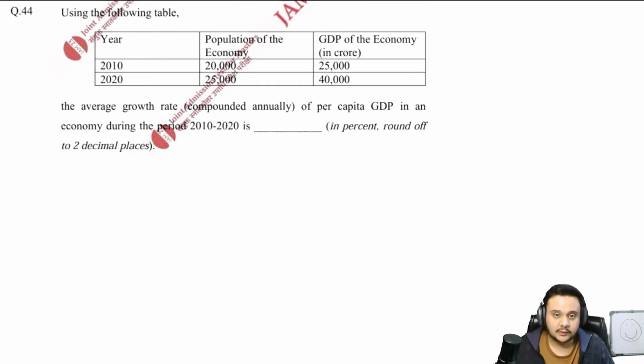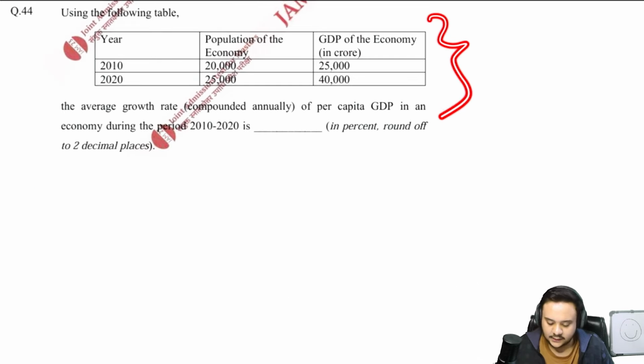Now look at the 44th question. This is mostly a calculation based question, not a lot of conceptual knowledge is required, but yes, some formulae definitely, without which you cannot solve it. So they have given you the population of 2 years and the complete GDP of 2 years. They are asking you to find the compounded annual growth rate of per capita GDP, not just GDP.